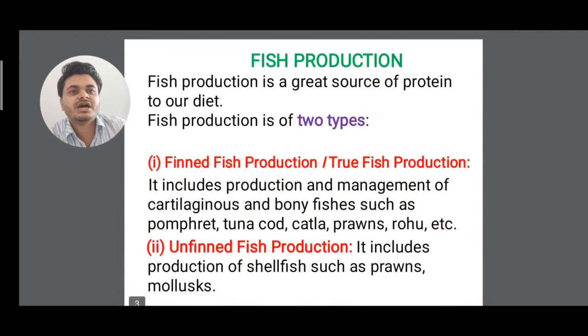Now, fish production. So fish production is a great source of protein in our diet. The fish production is of two types. One is finned fish production, or it is called true fish production. Another is unfinned fish production. Finned fish production includes production and management of cartilaginous and bony fishes such as pomfret, tuna, katla, rohu, clear? And unfinned fish production includes production of shellfish such as prawn and mollusk, clear?